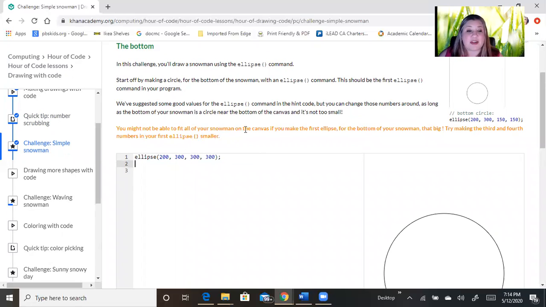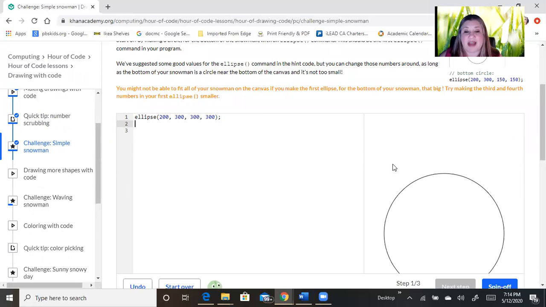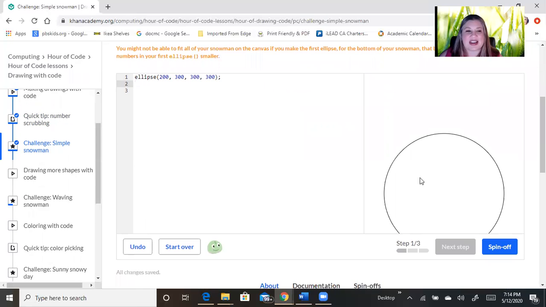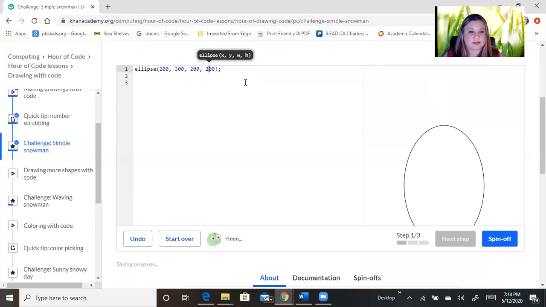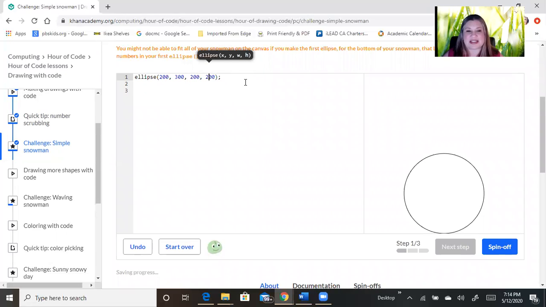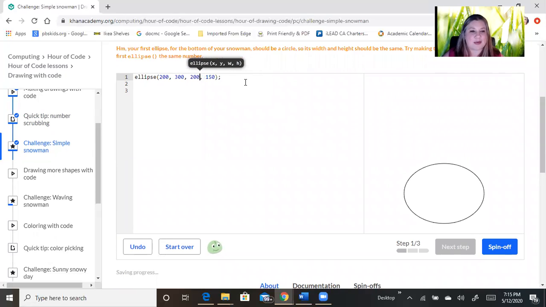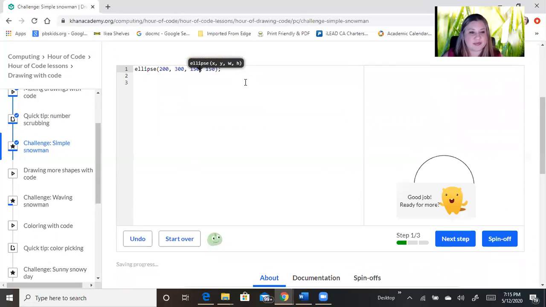It says you might not be able to fit all of your snowmen on the canvas if you make the first ellipse for the bottom of the snowman that big. So you see here it kind of came off the bottom. So let's bring this down a little bit. Let's try 200 and 200. It's still telling me it's a little too big. So maybe let's do 150 and 150. Let's see if it's happy with that. Yes, good job. Ready for more.